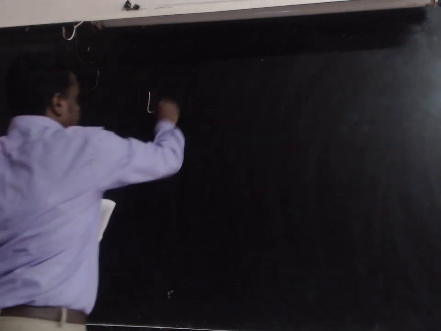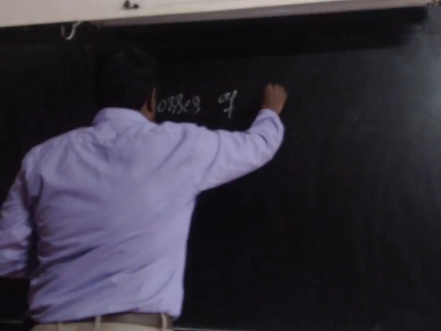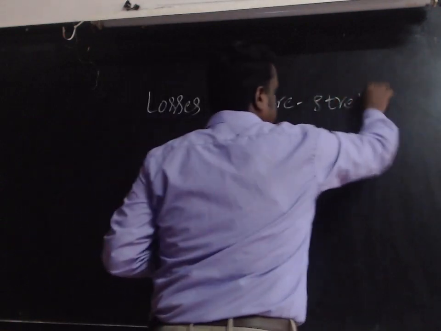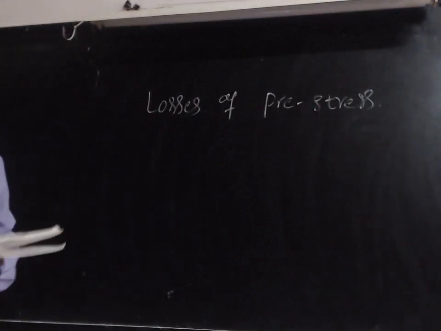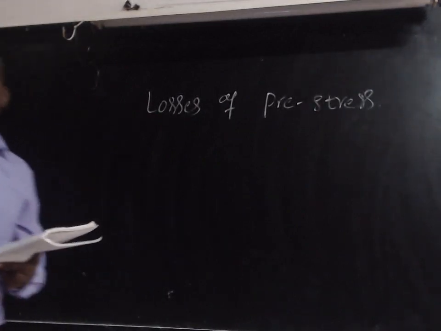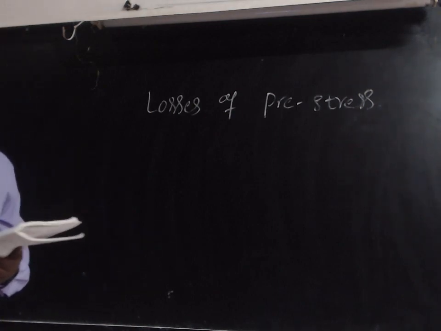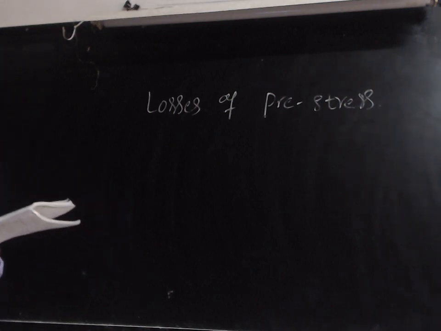So in the last class we discussed the analysis of pre-stress. In the analysis of pre-stress we covered a lot of concepts, and this is a continuation of that. In the last module, we studied how to analyze a pre-stressed concrete structure, how to calculate the different stresses, and finally how to analyze the pre-stress. Today we are going to take the losses of pre-stress.